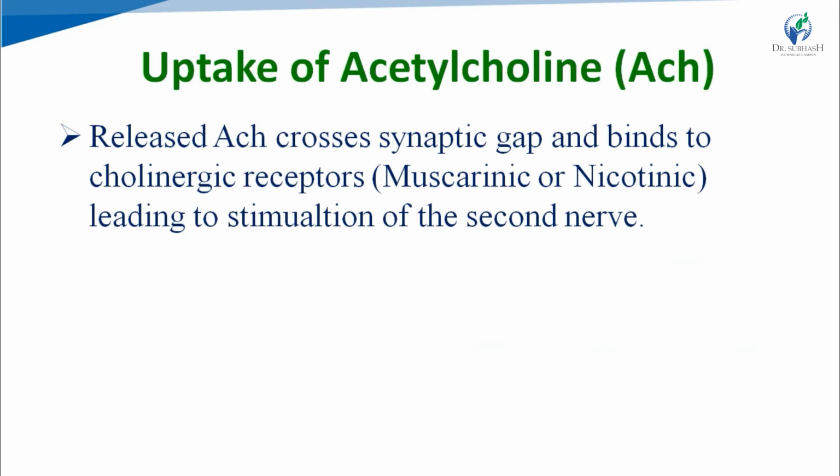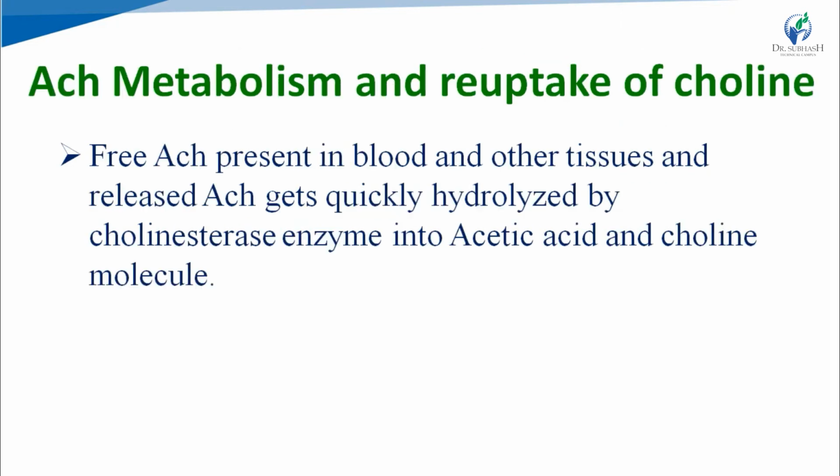After release, acetylcholine is taken up by its receptors, which are cholinergic receptors: muscarinic and nicotinic receptors. These receptors take up released acetylcholine, leading to the stimulation of the second nerve. Second nerve means the nerve after the synapse, after the synaptic cleft. That means the signal is propagated from the presynaptic nerve to the postsynaptic nerve. After being taken up by the receptor and after giving action, acetylcholine is metabolized.